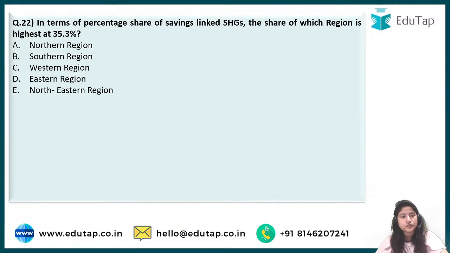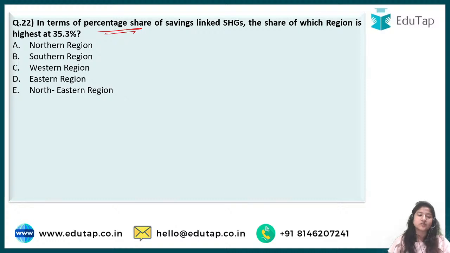So some sections are flourishing in the livestock census, while others are showing a decline, that you should know. We come to question number 22, which says in terms of percentage share. Here we are talking about the percentage share. It's a combination of both. Sometimes NABARD asks about the specific number, while other times they ask about percentage. As far as I have observed, if the data is still three digits, they ask for the number. Otherwise they go for the percentage. Though it may differ. So in terms of percentage share of saving linked SHG, the share of which region is highest?